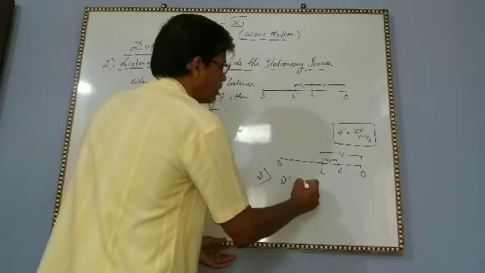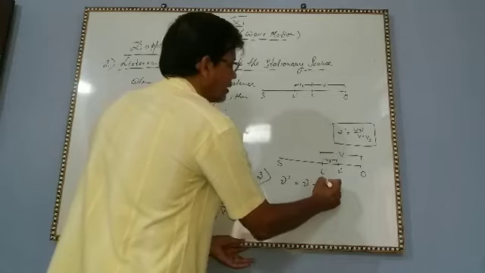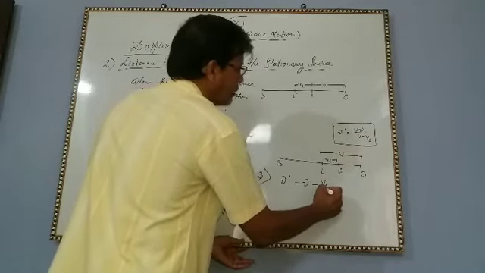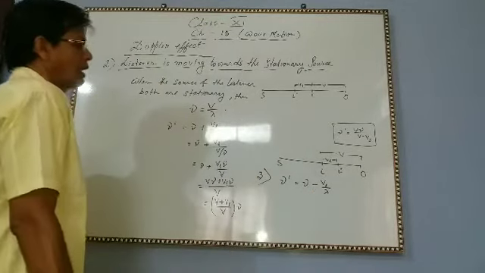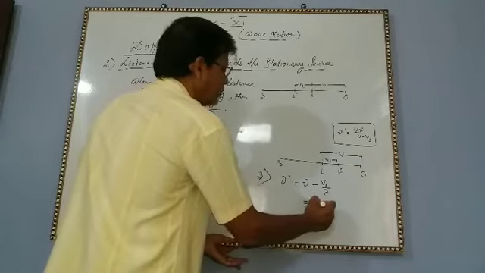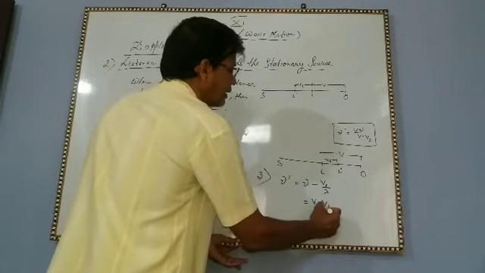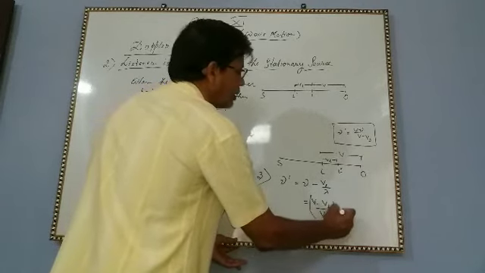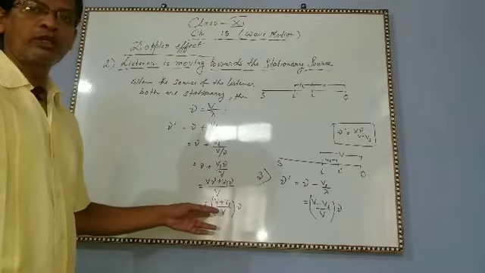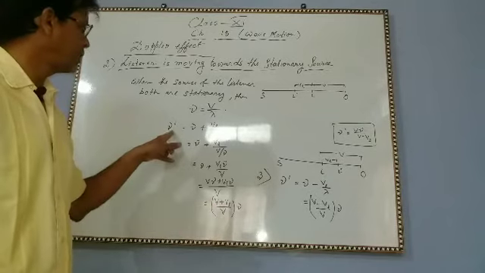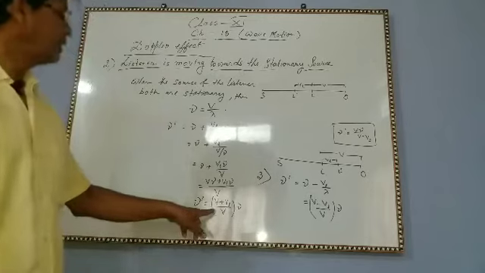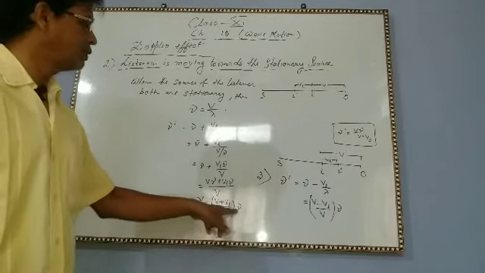So what will be the apparent frequency? Nu dash equal to nu minus VL by lambda. And if you put it this way, then the relation will come: V minus VL by V into nu. So when the listener moves towards the stationary source, the apparent frequency will be V plus VL by V into nu.